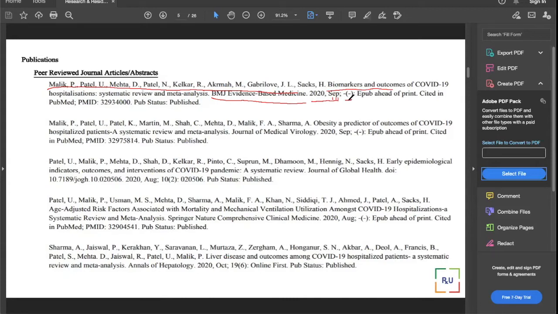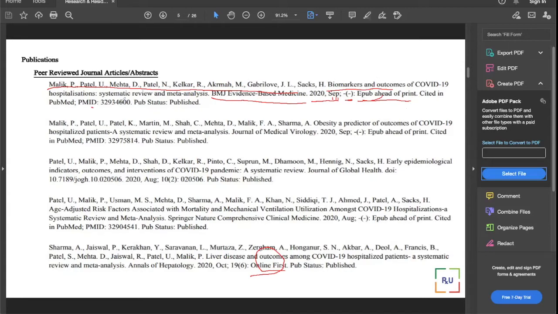If you have volume and issue, you can put them. Otherwise, you can put dash dash. It will come as dash dash, and it will come as ePrint, EPUB ahead of print, whatever. Different journals have different names. Some journals put EPUB ahead of print, some put online first. Depending on whatever name they give you, you can put it, right?